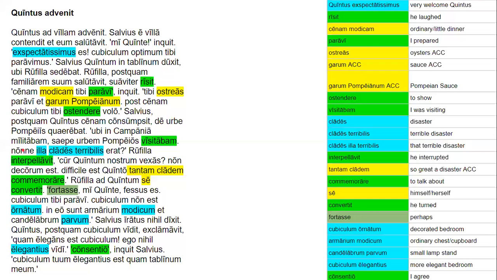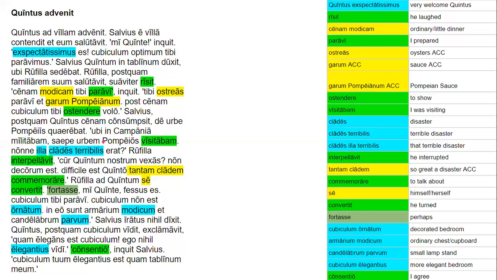Ubi in Campania militabam, saepe urbem Pompeios visitabam. So when I was campaigning in Campania, often I was visiting the city of Pompeii.